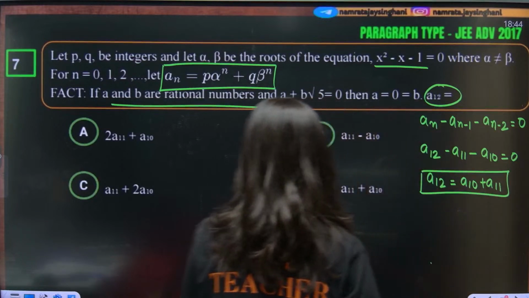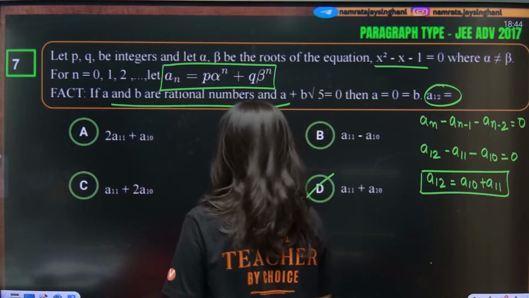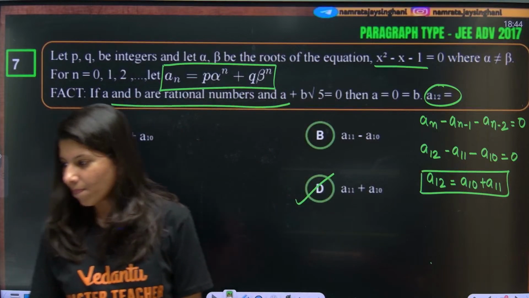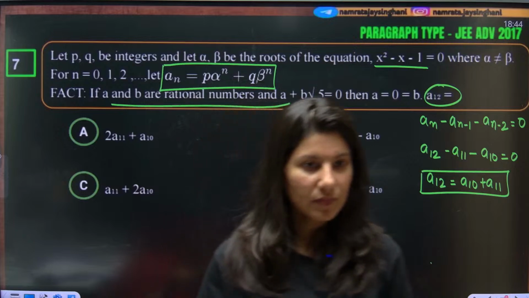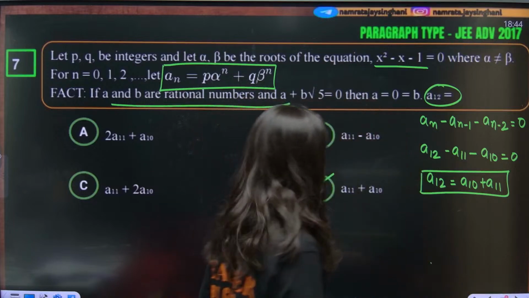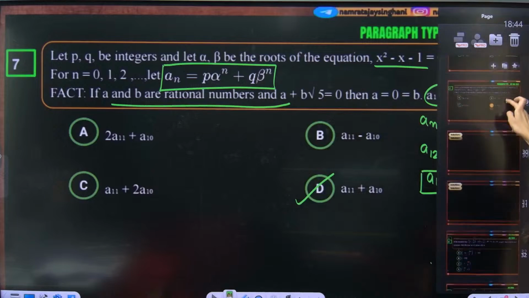A12 is equal to A10 plus A11. So, option D is absolutely correct. Alright, so I think this is again an easy question. Now, let us move on to the next problem.